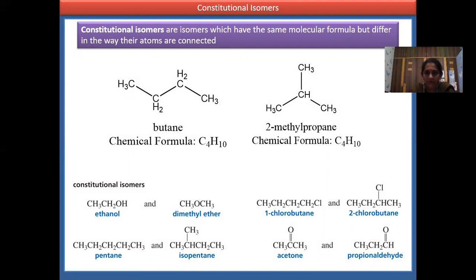Here the chlorine position is 1, and here the chlorine position is 2. So this comes under the positional isomerism.